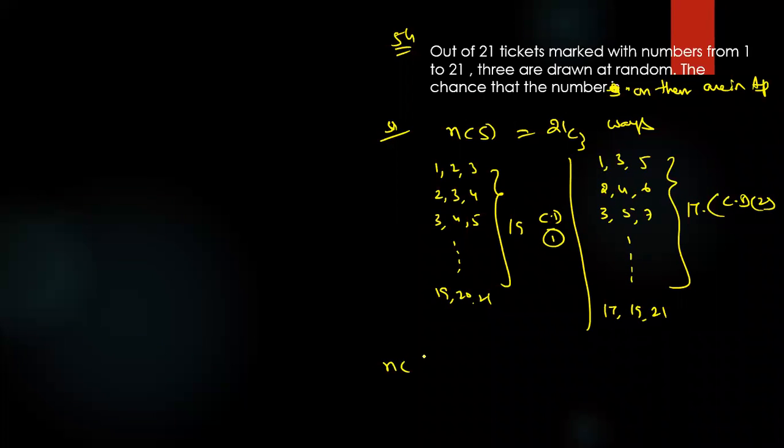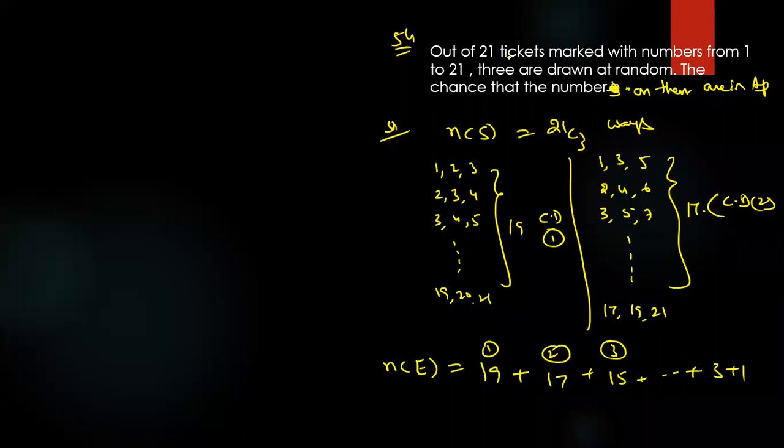So like that, if you're taking favorable cases, common difference 1 means 19, common difference 2 means how many? 17. Common difference 3 means how many? 15, and so on. 3 plus 1. That is the meaning.